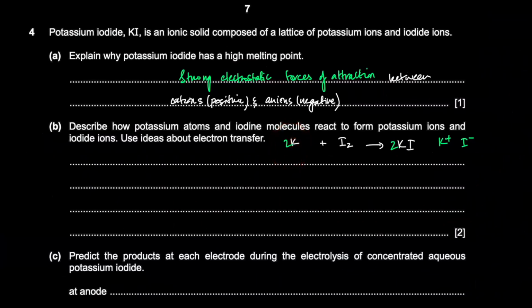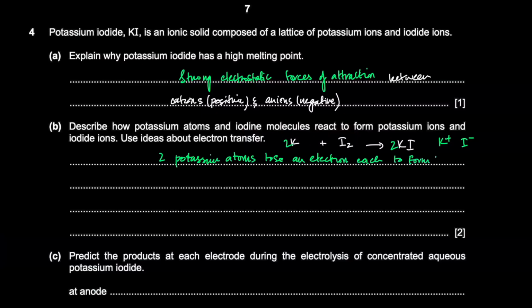one way to think about it is that, because they're talking about iodine molecules here, each iodine molecule has 2 iodine atoms, right? So we can say that you have 2 potassium atoms, and the 2 potassium atoms lose an electron each to form K+.